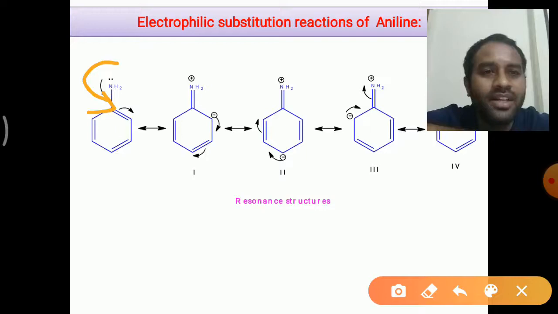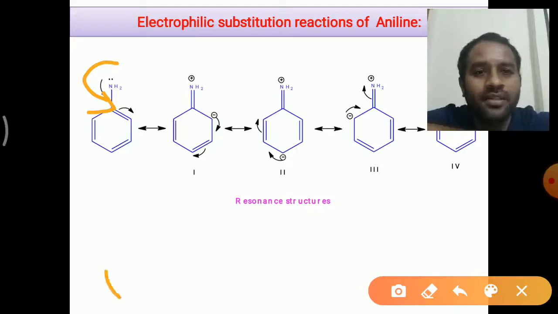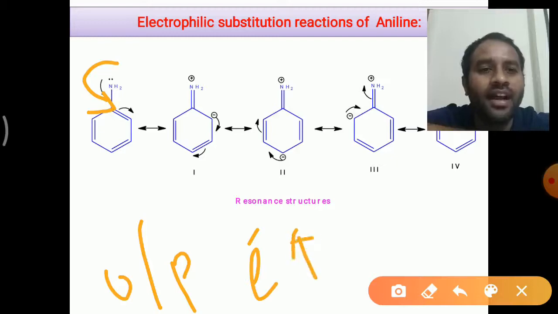Thereby the benzene ring gets activated. You know, the electronic effects are much more effectively shown at the ortho and para positions, right? That is called electronic effects. Generally, electronic effects are more at ortho and para positions. At the ortho and para positions, the electronic effects are high.